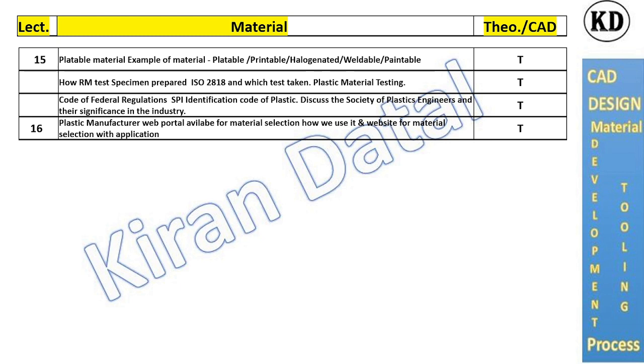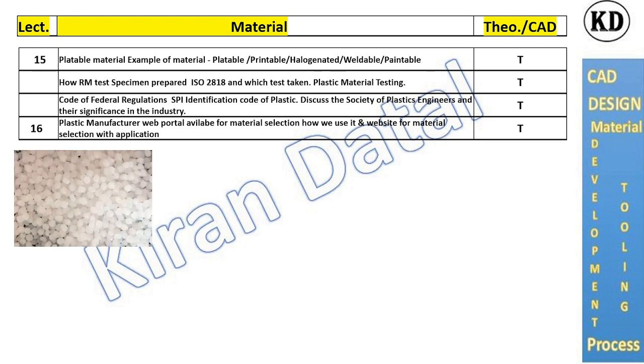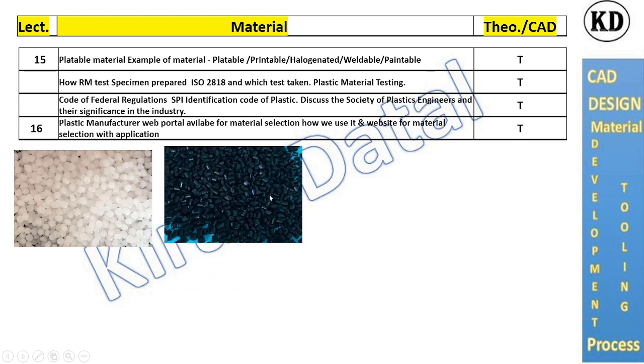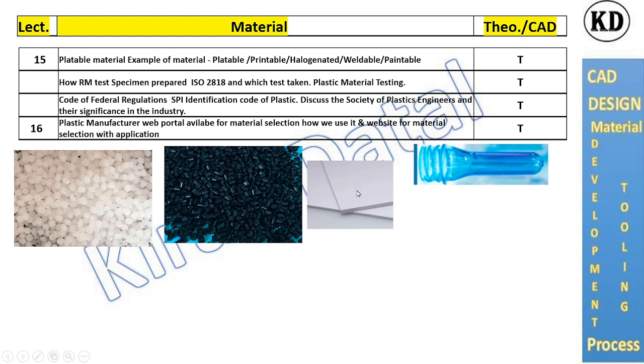There will be a number of manufacturers like DuPont, DSM, SABIC. For example, you go to the DSM web portal, they will guide you on how the material will be selected according to your end application. The material is available in forms like granule form, that's the pre-colored material. This is the sheet, plastic sheet available for thermoforming.